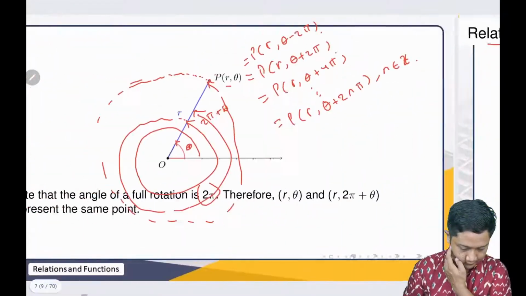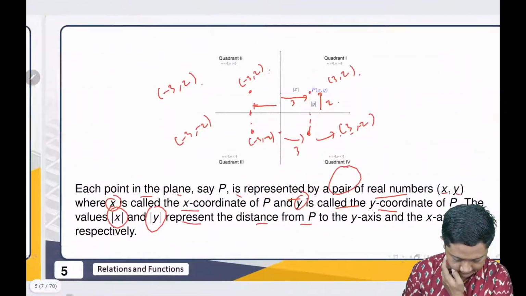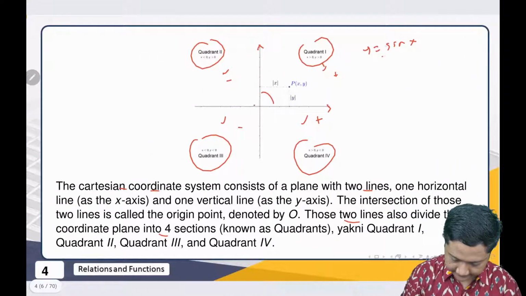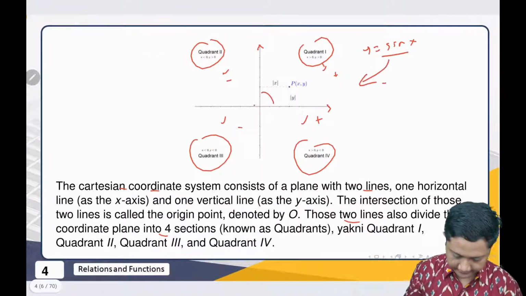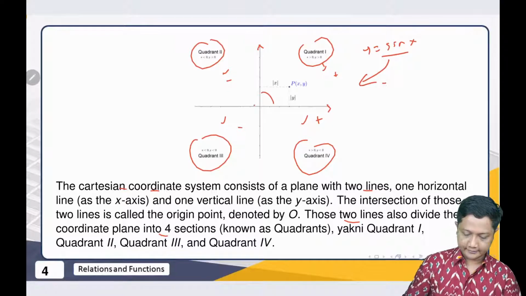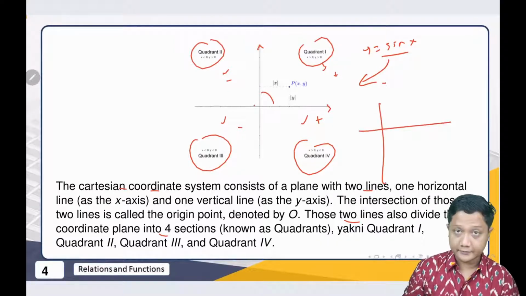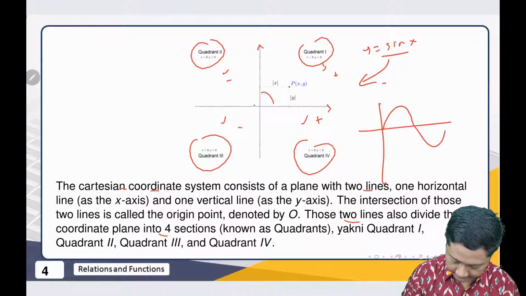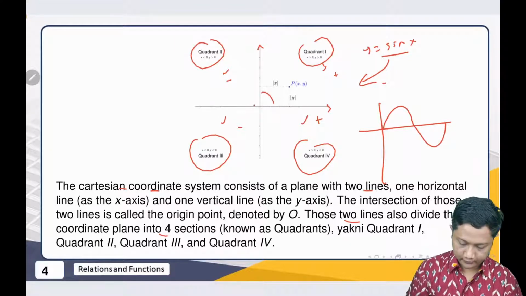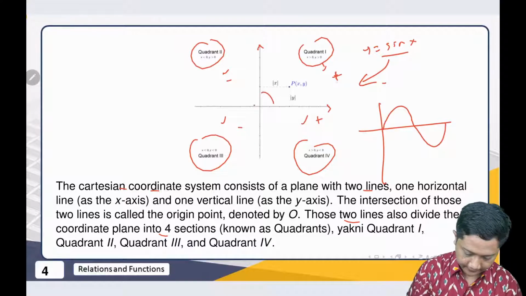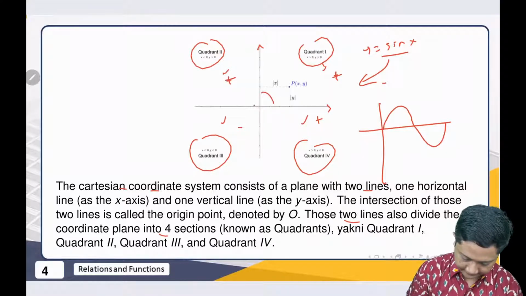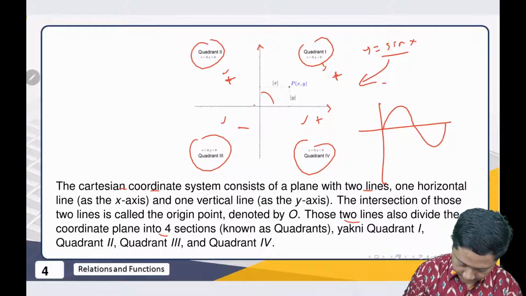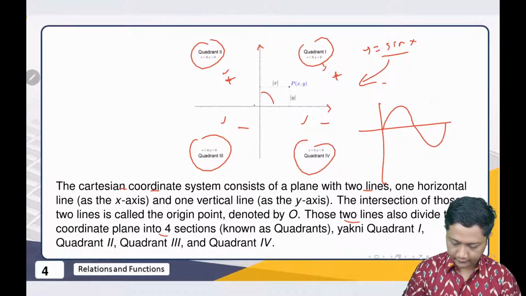Okay, so I think I should revise my statement here. Sine, you have the graph like this, right? So it goes up and then goes down and then goes up again. For sine, this part is plus, this part is plus, and this one is minus.